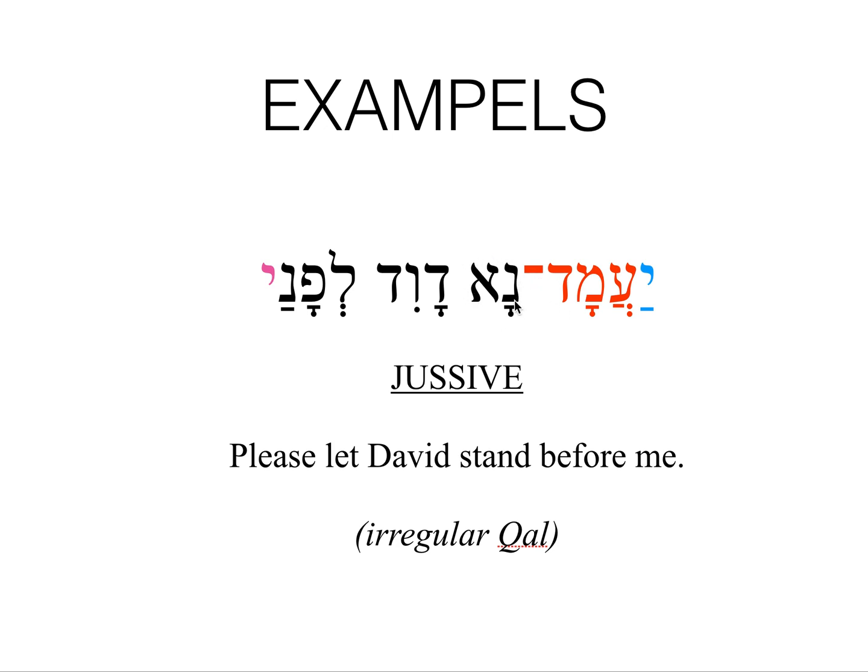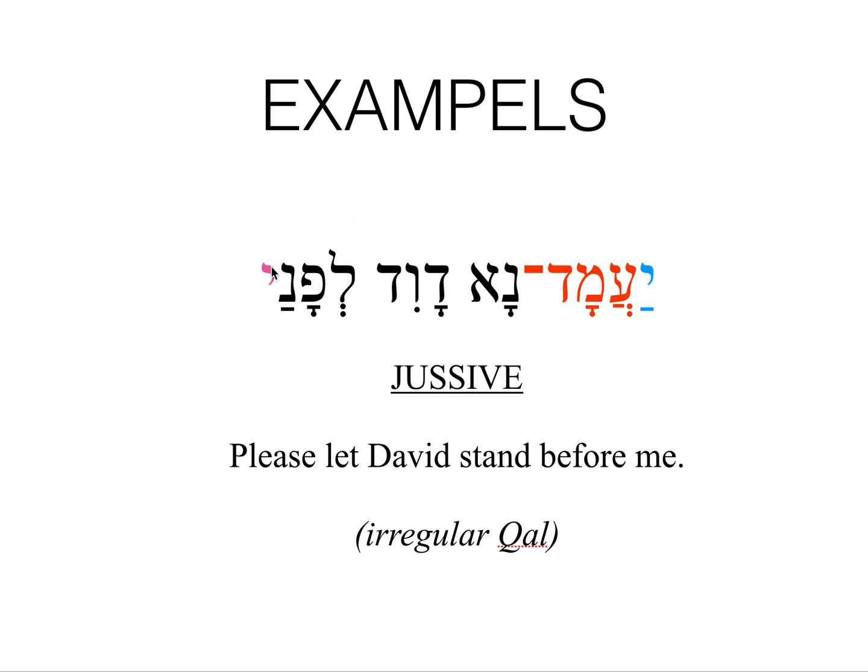And so this tells us that this is going to be some kind of a special usage of the imperfect. And with the third person, therefore, it must be a jussive. Third person is jussive. So we can start with please. That's one of the options for na, or you can just understand that this is a polite way of saying something. Please let him stand. And then we have David. So this is the subject. So please let David stand.